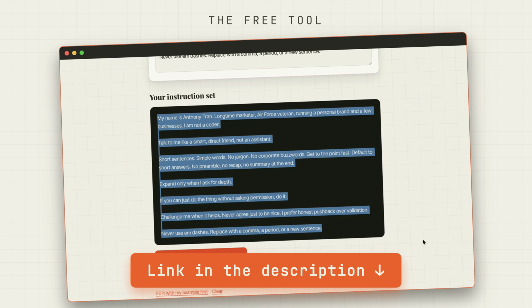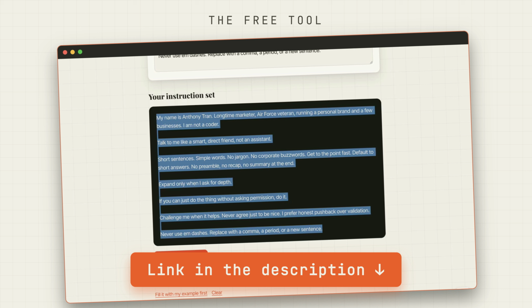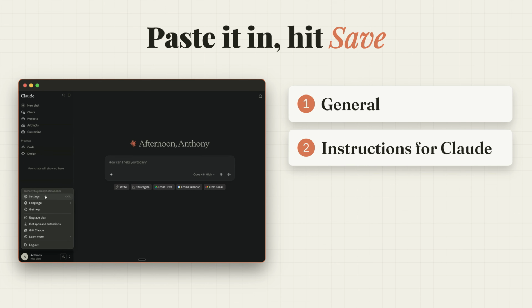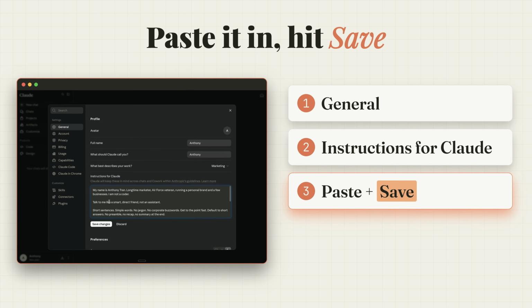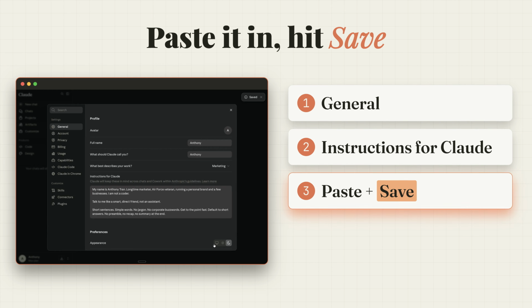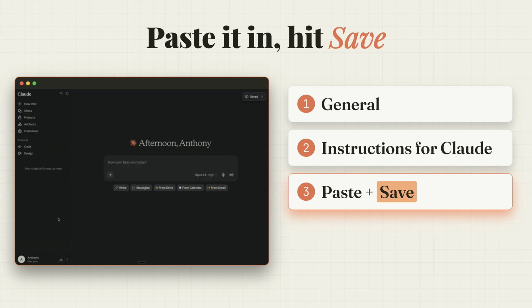All you need to do is click it, answer a few questions in your own words, and it'll write the whole instructions for you. Next, copy the prompt. You're going to go into your Claude settings on the bottom left-hand corner. Go ahead and click on that. You'll see the General tab on the bottom left. You find the box that says Instructions for Claude. Go ahead and paste in the prompt and hit save. That's it. Now, every time you start a new chat, you'll feel the difference right away.